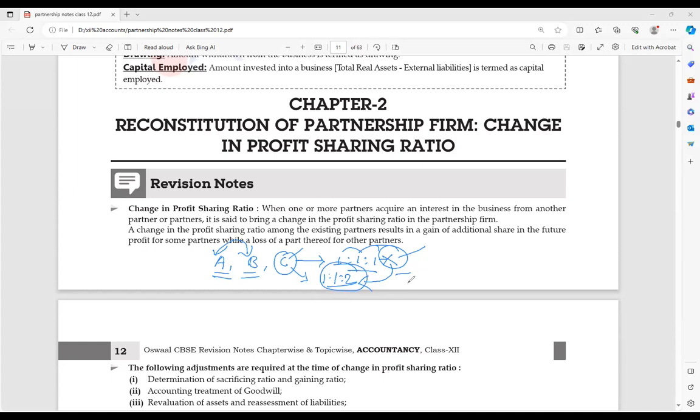What I told in between: if the others do not agree, definitely the ratio given in the deed will be followed. Even though C does lots of work, C can say he will not work later, but that is up to them. If A and B do not agree, only the fixed ratio will be applicable.